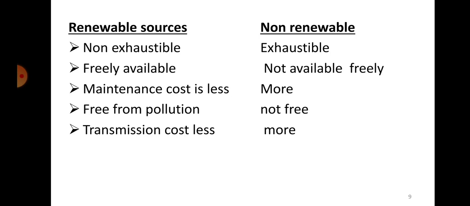Maintenance cost will be more. It is not free from pollution. Definitely there is a lot of problems happening with the case of fossil fuels. There is a lot of carbon and nitrogen emissions that are coming out from that, and transmission cost is also more.